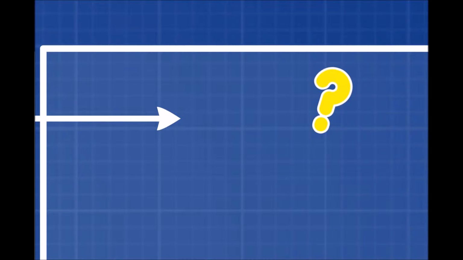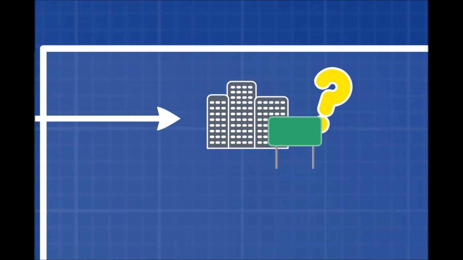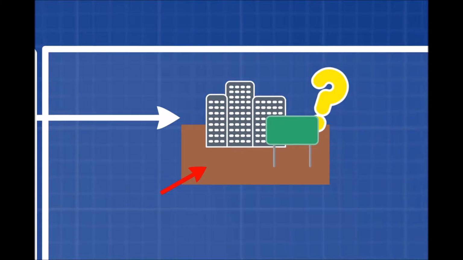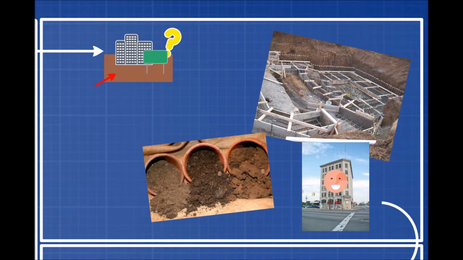When you first think of the city, what comes to mind? You might be thinking of roads and buildings, but what most people don't think about is the ground that holds it all together. That's where geotechnical engineering comes in. Geotechnical engineers look at the soil that structures are built on and how that soil will react once construction begins. So the properties must be analyzed. What type of soil it is, is it strong or weak, or how much water is in it? This is the groundwork for city development.